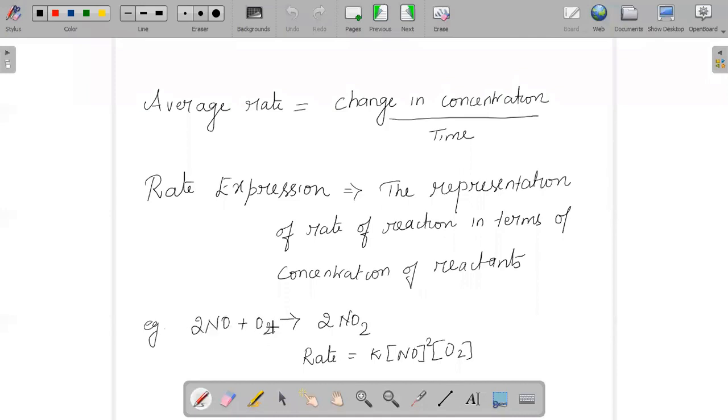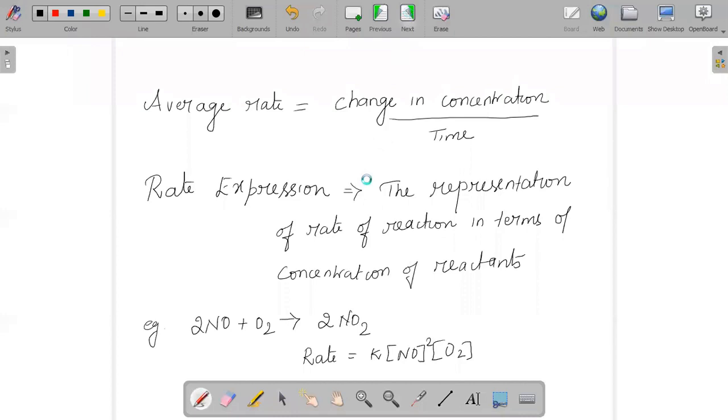For example, if we take this reaction, NO plus O2 gives us NO2. When we try to express this reaction in the form of rate, we say that it is k into [NO] and [O2]. Since you are having 2, it goes as a power. And this is the format we use in order to express the rate of a reaction.